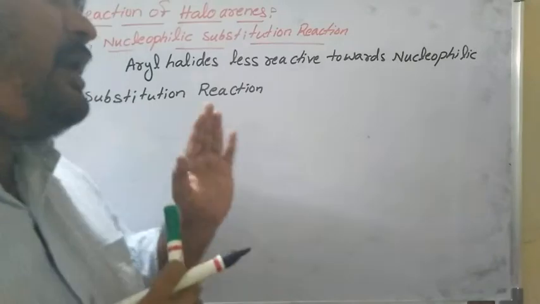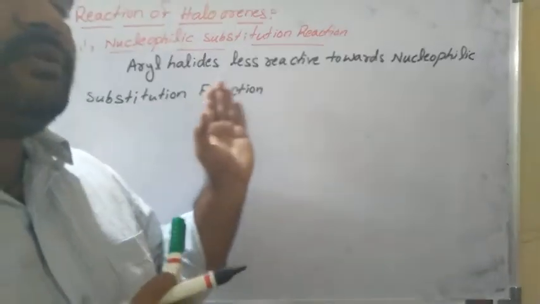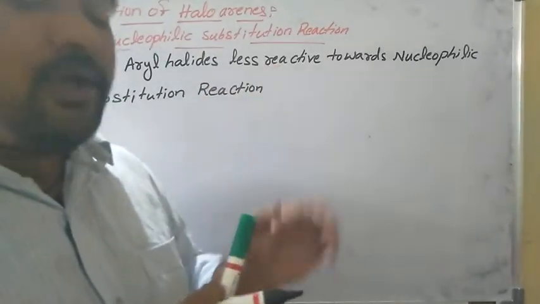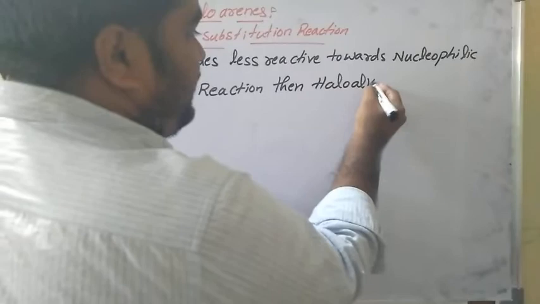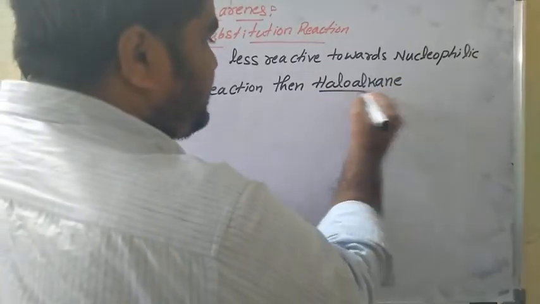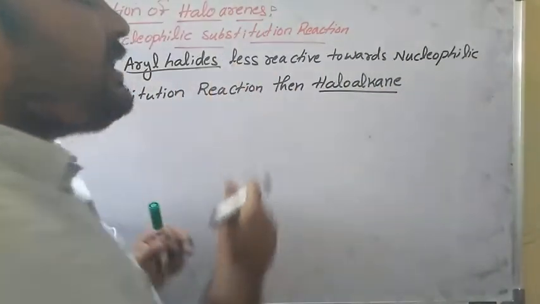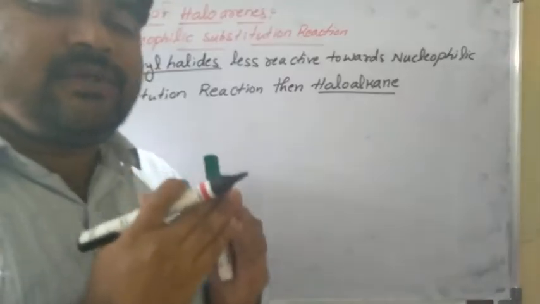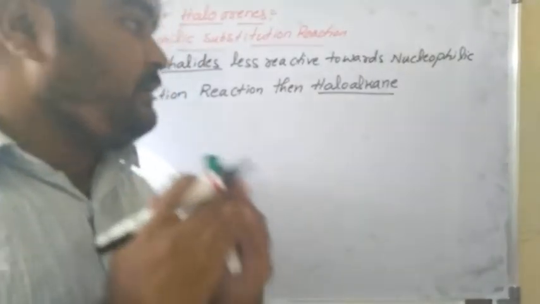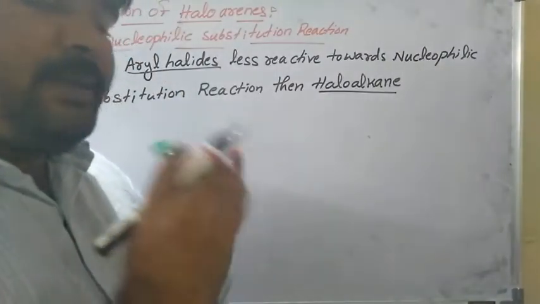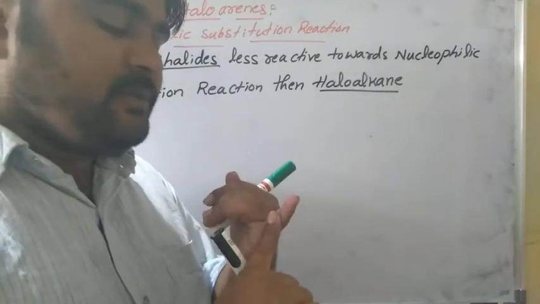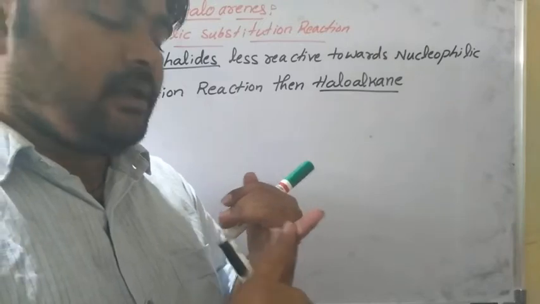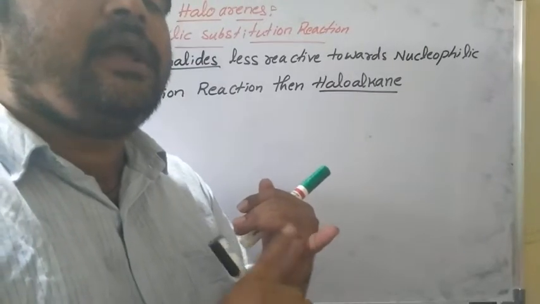So why are haloarenes less reactive towards nucleophilic substitution reaction than haloalkanes? Haloalkanes are involved in nucleophilic substitution reaction, but haloarenes, that is aryl halides, are very less reactive towards nucleophilic substitution reaction because of resonance effect and the difference between the hybridization of carbon and the halogen bond attached.